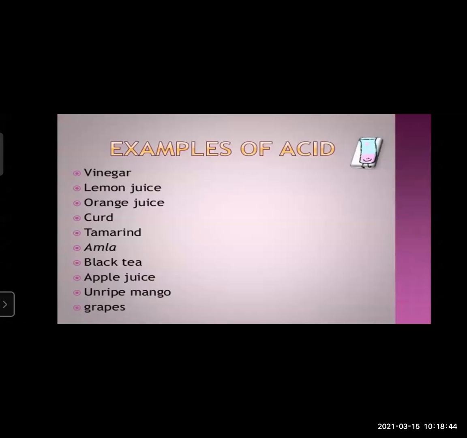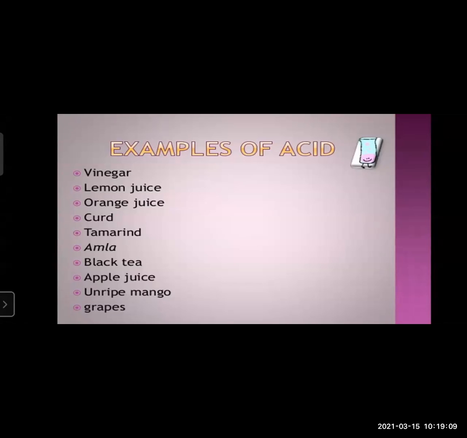Now let us take some examples of acids. The things which contain acids are acidic solutions, or some examples of acid we can take is vinegar. You might have tasted vinegar, not every time, but during preparation of some things.